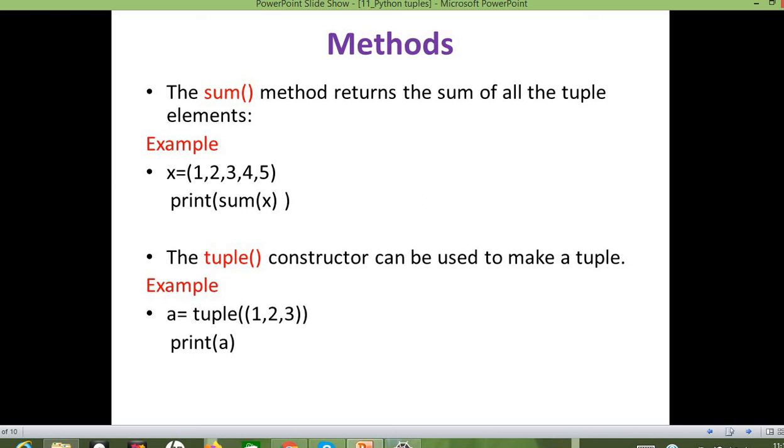Apart from this, we have the membership operators like in and not in. That also can be used for the tuple. We discussed in and not in in the string video, so the same syntax can be used for tuple also.